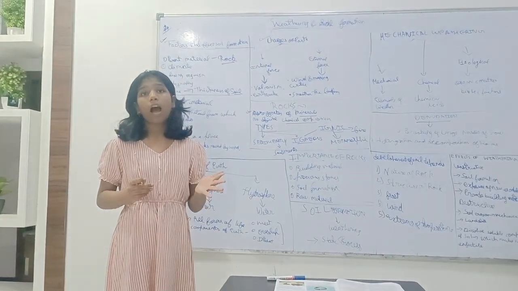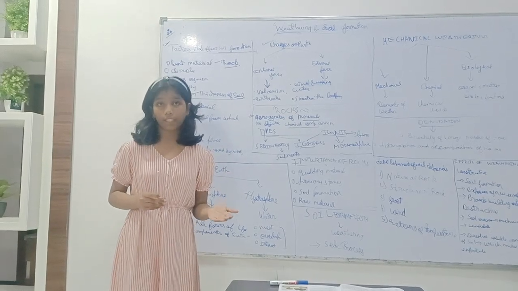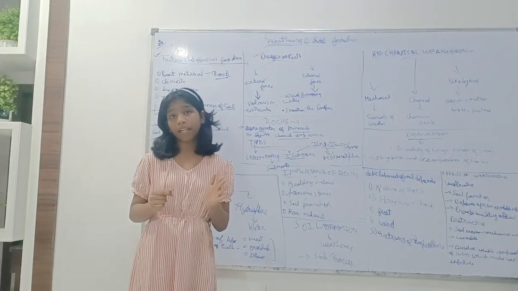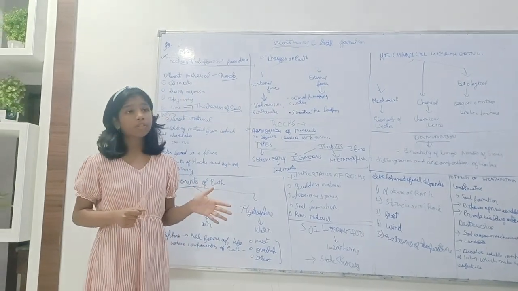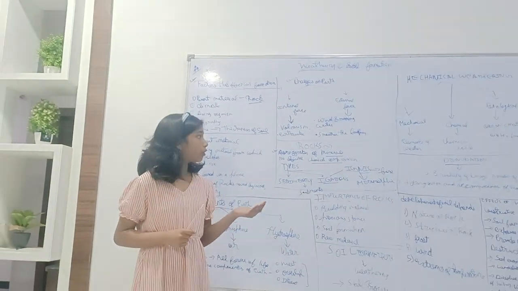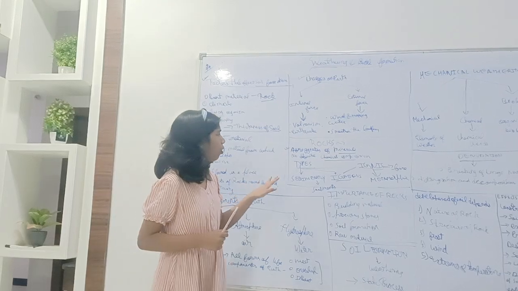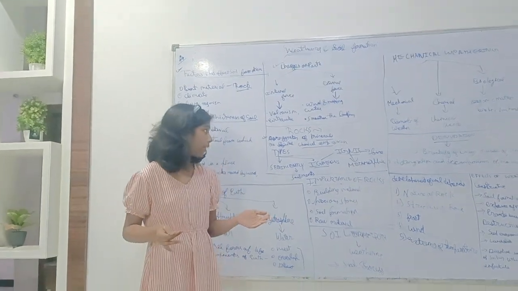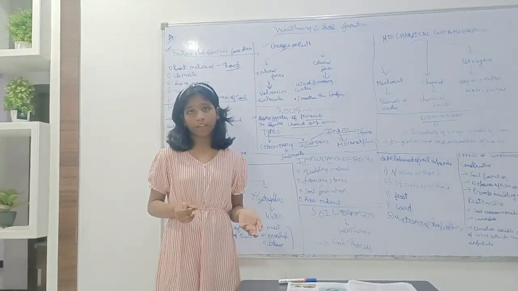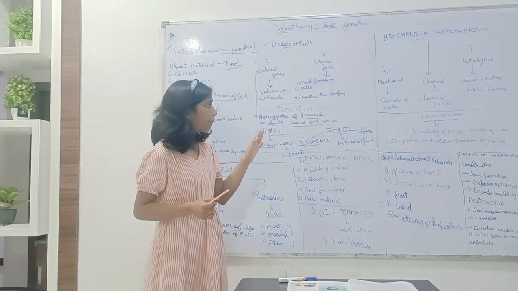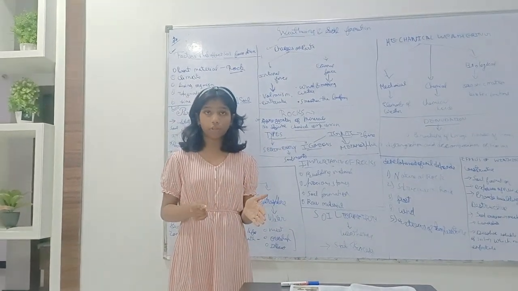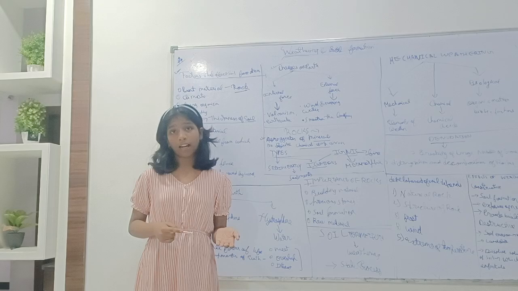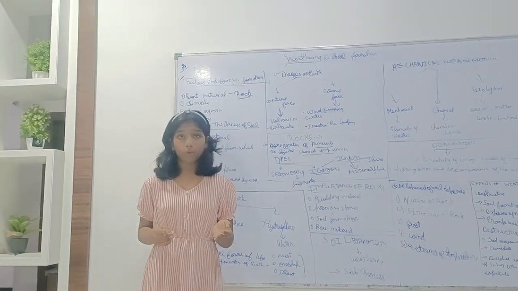Then rocks. Rocks are a very crucial part of weathering because 90% of soil is made up of rocks only. That's why we should learn about rocks and be aware of them. Rocks are aggregates of minerals. They contain a higher amount of minerals, and they don't have a definite chemical composition like minerals. Minerals have a definite chemical composition, but rocks don't. And some rocks contain metals in large quantity, which are called ores.